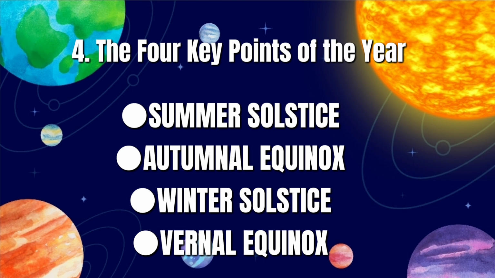And third is the autumnal equinox, which is equal day and night, and the autumn start. And lastly, the winter solstice, which is the shortest day and the winter start. These events are caused by a combination of the tilt and the orbital positions.